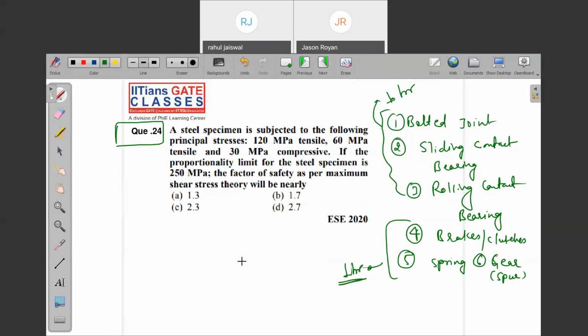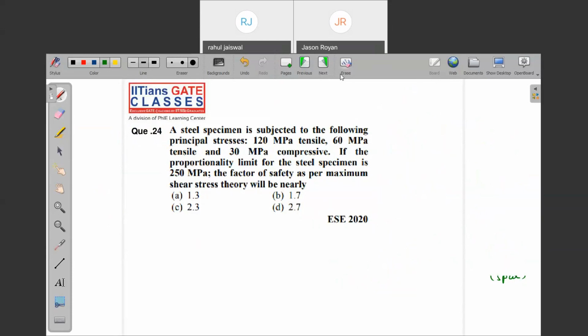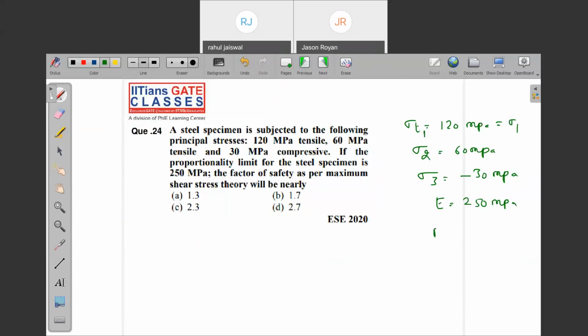Note this question: a component is subjected to the following stresses. This question is basically SOM, that is theories of failure. I have taken it for your quick revision, and of course it is a recent paper. So just start the discussion. Sigma 1 is given as 120 megapascal. Sigma 2 is 60 megapascal. Sigma 3 is minus 30 megapascal. If the proportionality limit, that is nothing but sigma y, is given as 250 megapascal, then what is the factor of safety